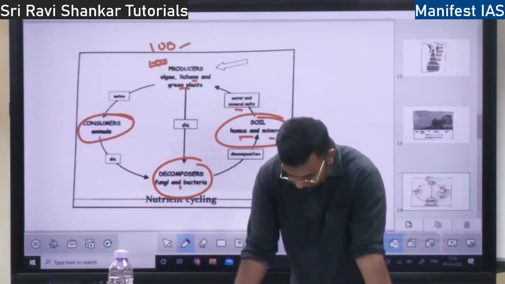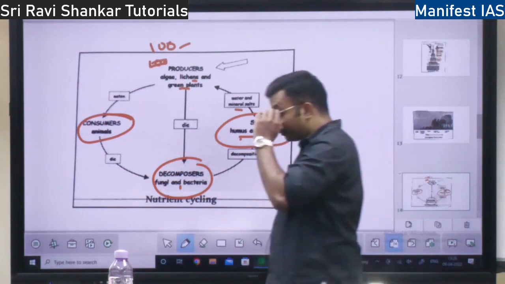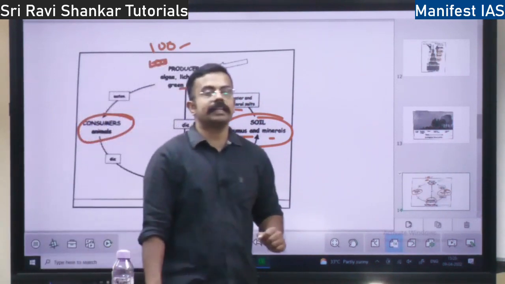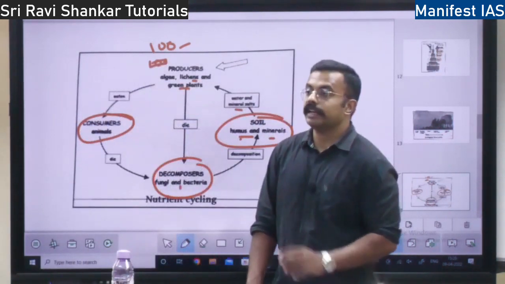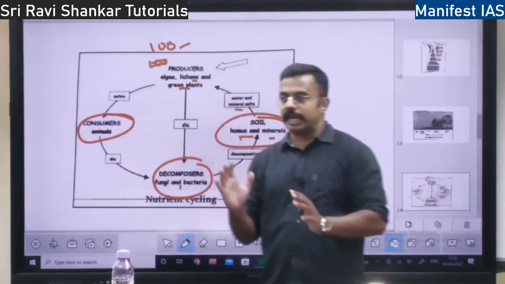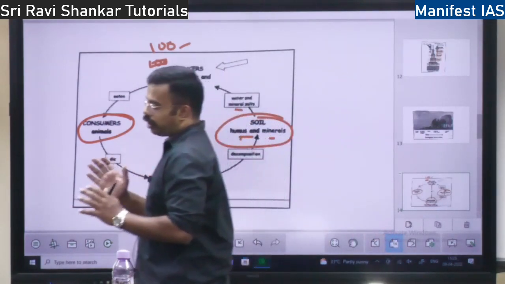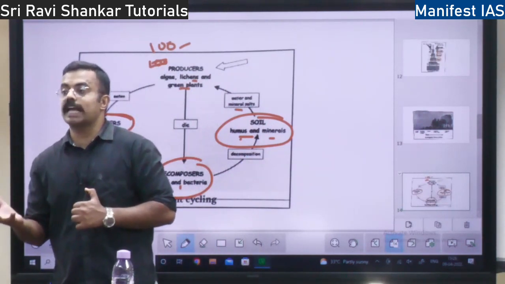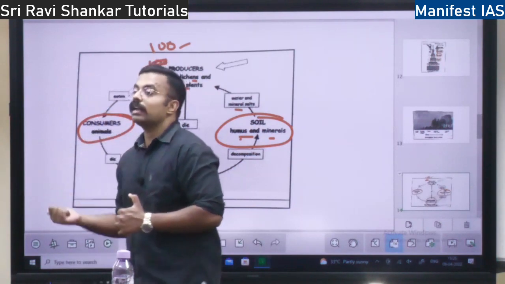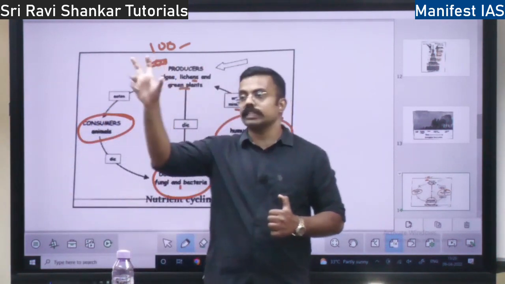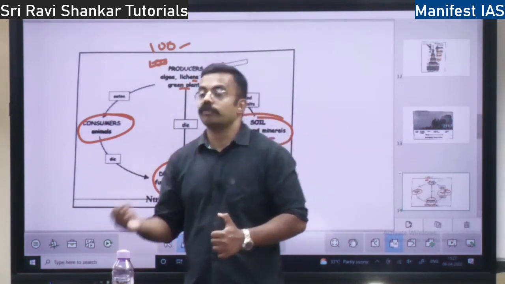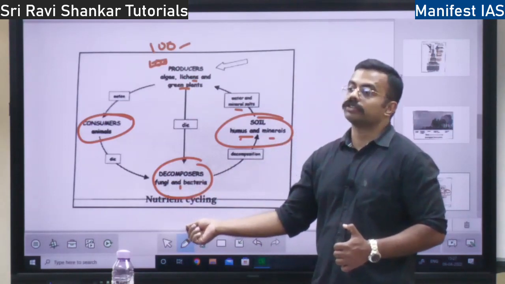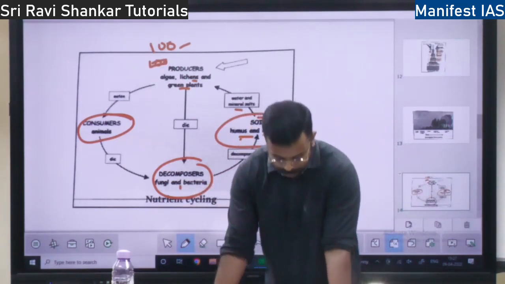So based on this, we have two types of cycles. One is a gaseous cycle, another is a sedimentary cycle. How do we differentiate between them? Whatever element we are talking about, whether it is oxygen or nitrogen, where does it get stored? Where is the source of this gas? Oxygen gets stored in the atmosphere, so it is a gaseous cycle. Whereas if you take phosphorus, where does it get stored? In the rocks. So it's a sedimentary cycle, right?